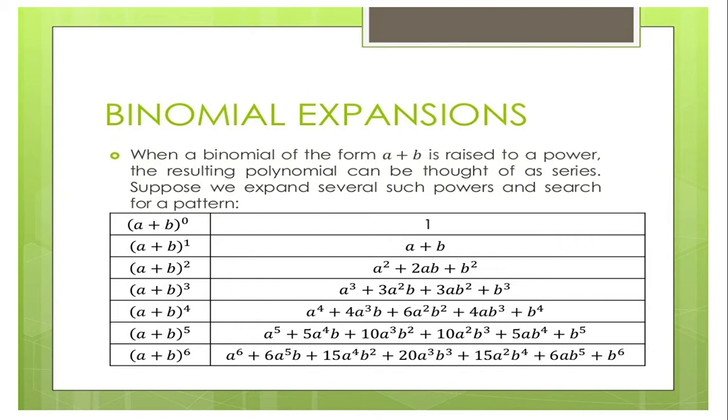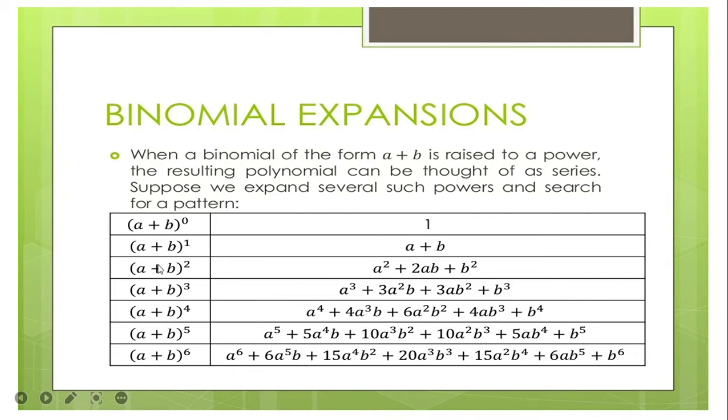So again, even if you have a million to the power of 0, the answer will always be 1. Even if you have a negative number, or 100 raised to 0, the answer will always be 1. So any numbers or letters raised to 0 will always be equal to 1. Now if you have a plus b to the power of 1, that means you will just have that one binomial. So a plus b to the power of 1 is just equal to a plus b.